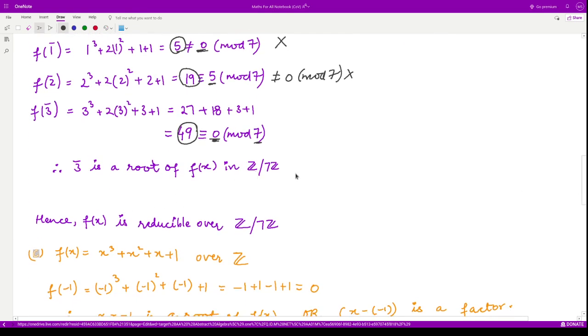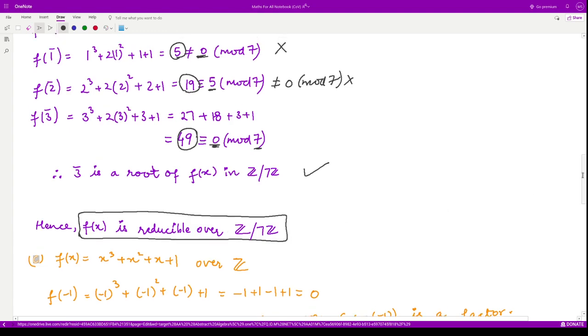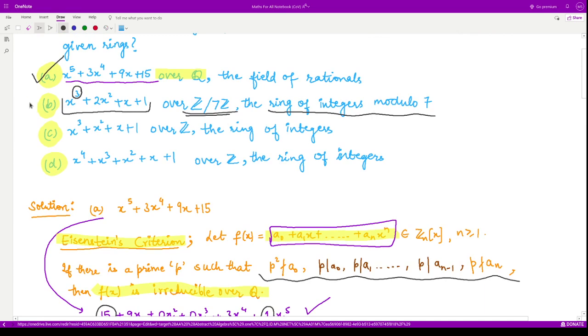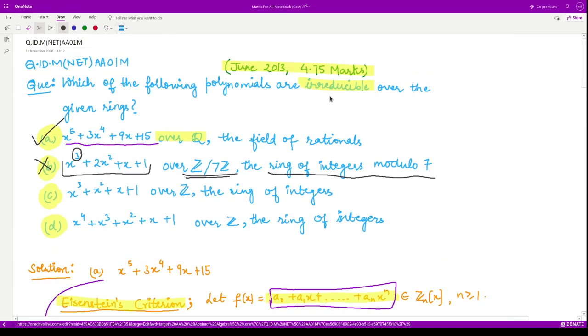Therefore if this is so, we found a root. So by the above result we say that this polynomial is reducible over Z7. Hence it is not irreducible. That means this option is incorrect, because we have been asked for only the irreducible polynomials, but this polynomial is reducible over this field. Now let's look at the third polynomial.